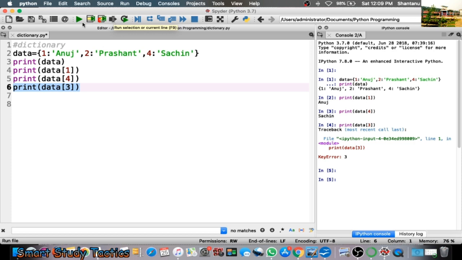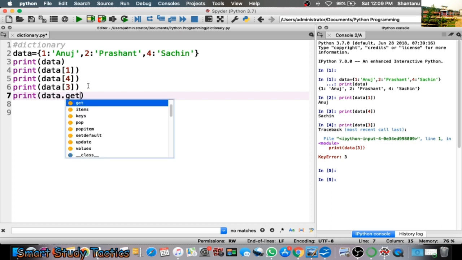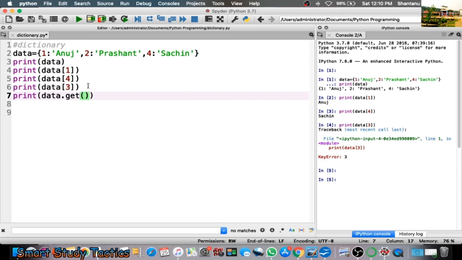Now there is another method to call these values. Let's see here, print, I am going to call get. Many options are here, like popitem, pop, keys, items, but just now we are going to talk about get, so concentrate on get. We will talk about all of them afterwards. Now if I get 1, it gives Anuj, absolutely right.